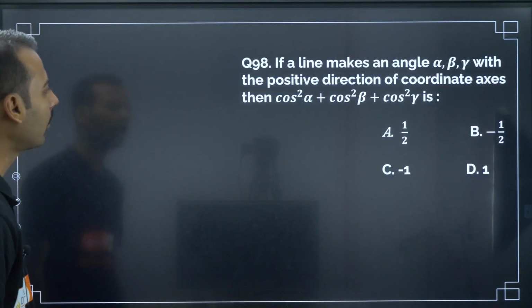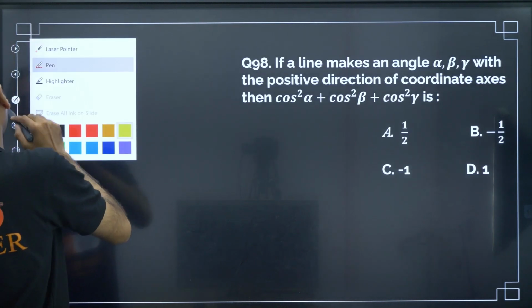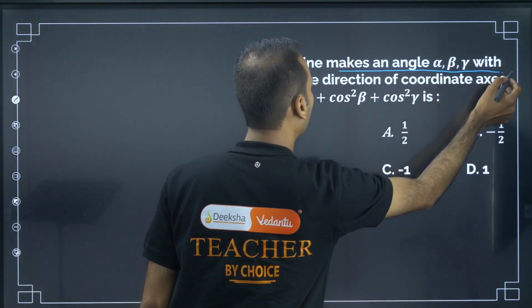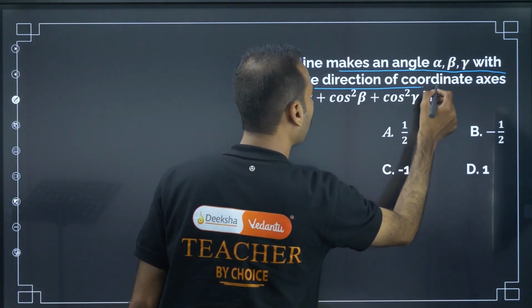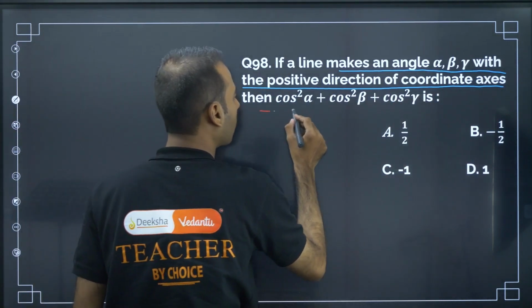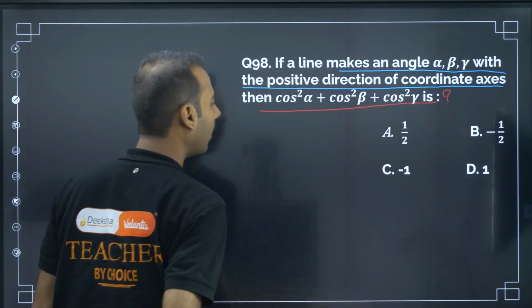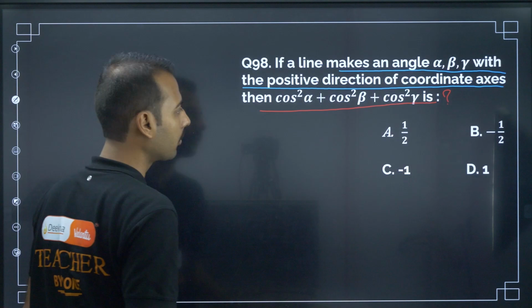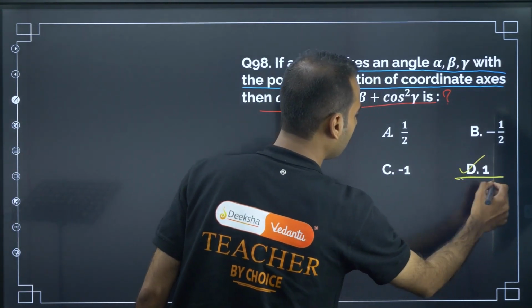If a line makes angles alpha, beta, gamma with the positive direction of coordinate axis, then cos square alpha plus cos square beta plus cos square gamma is, they're asking to find this value. Already this is a synopsis point. So since it is a synopsis point, the answer is D.